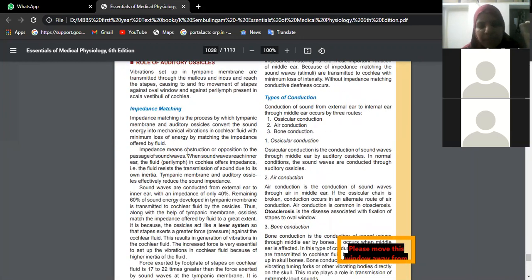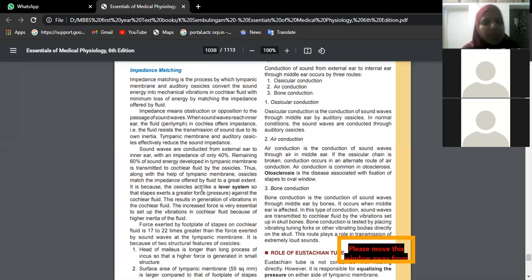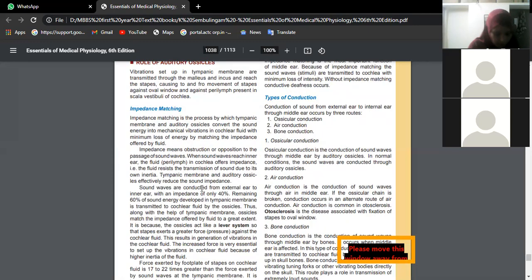Okay, so impedance means obstruction or opposition to the passage of sound waves. When sound waves reach the inner ear, that is the perilymph in the cochlea, it offers some resistance. The fluid resists the transmission of sound waves due to its own inertia. But the tympanic membrane and auditory ossicles effectively reduce the sound impedance, because the force with which they move effectively vibrates the perilymph present inside the cochlea. That's what is impedance matching. Okay, beta, it's only a 2 marks, 3 marks question.